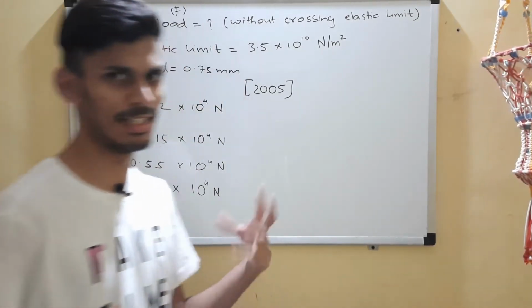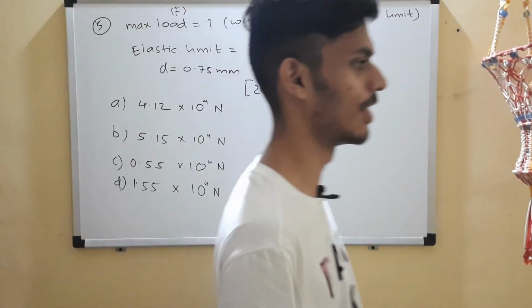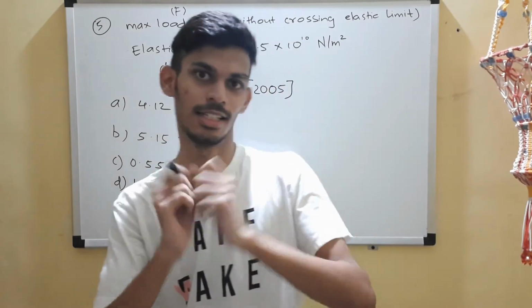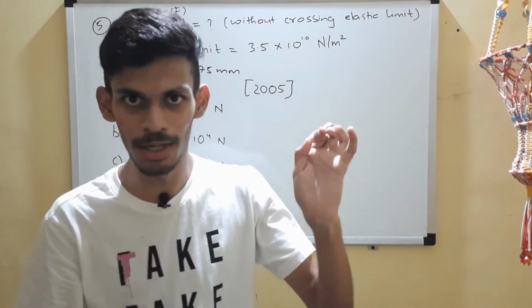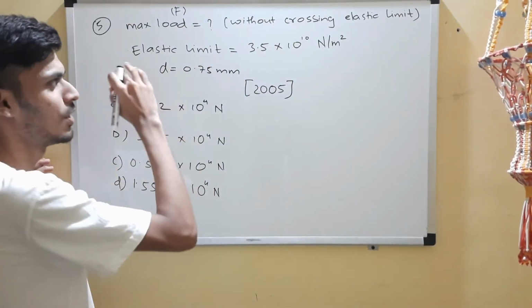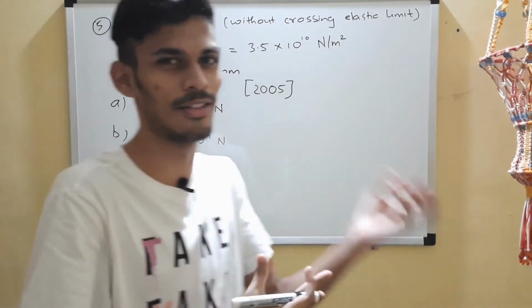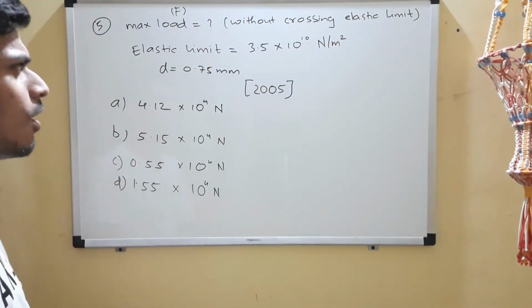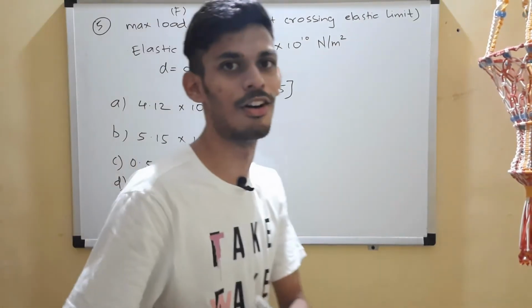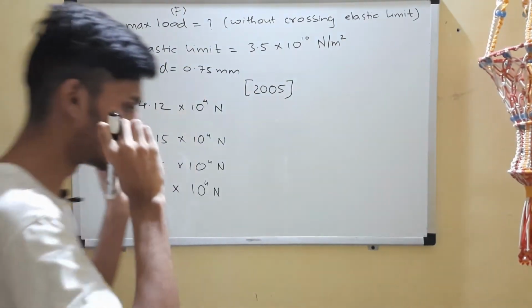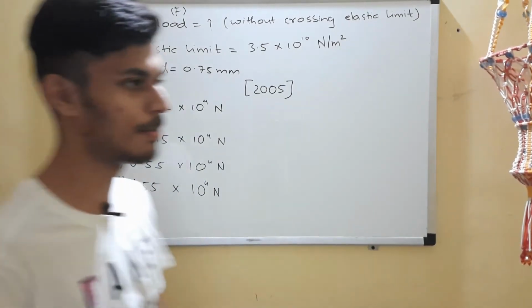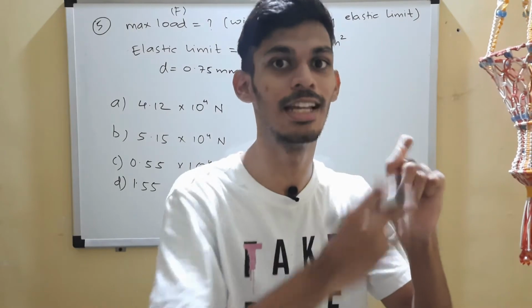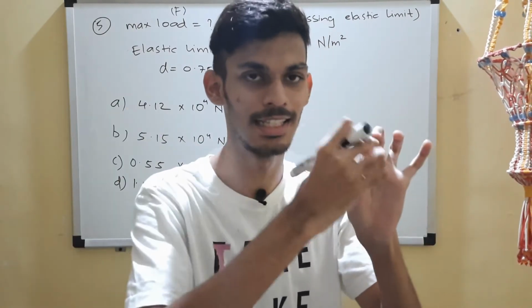This question is again trying to confuse you with its language, because some of them refer to elastic limit as a point, right? The point at which a material loses its elastic properties. But the definition of elastic limit here seems quite different. It is not just a point, it is giving you a value. So the second definition of elastic limit is used. This is also mentioned in your NCERT. Read it properly. Those who know the stress strain curve properly will be able to solve this. Here elastic limit means the stress at the point where elasticity ends.